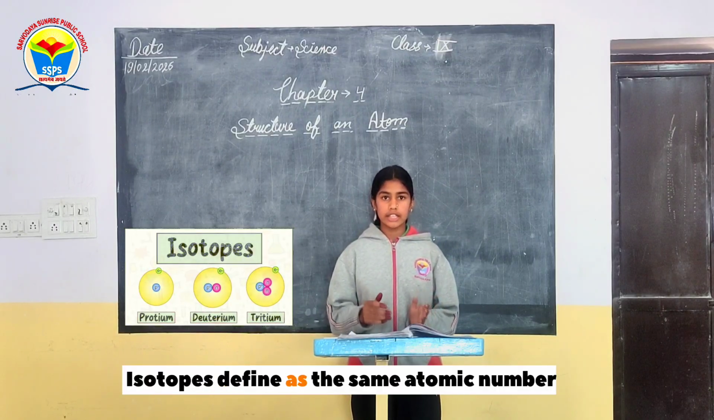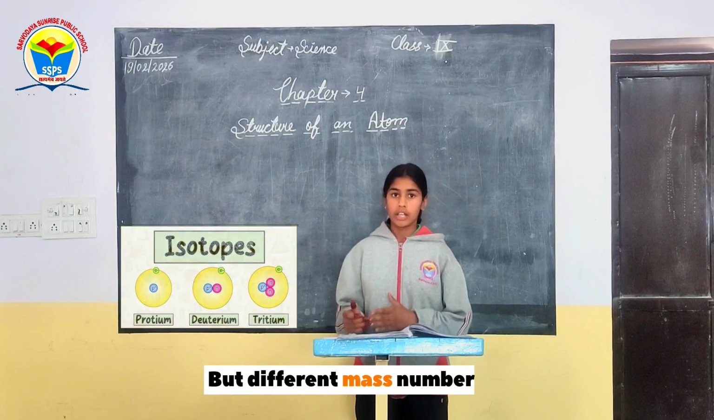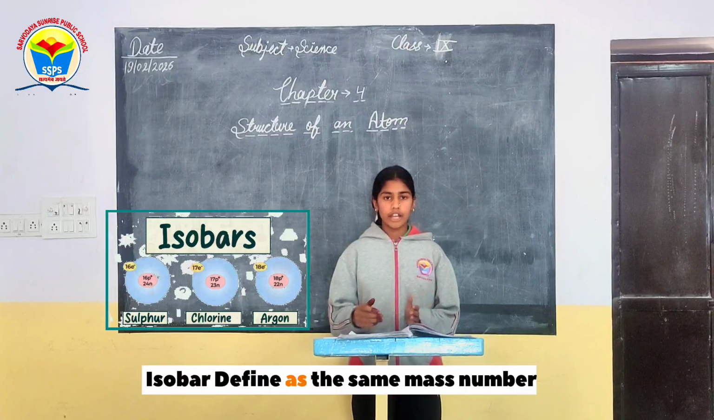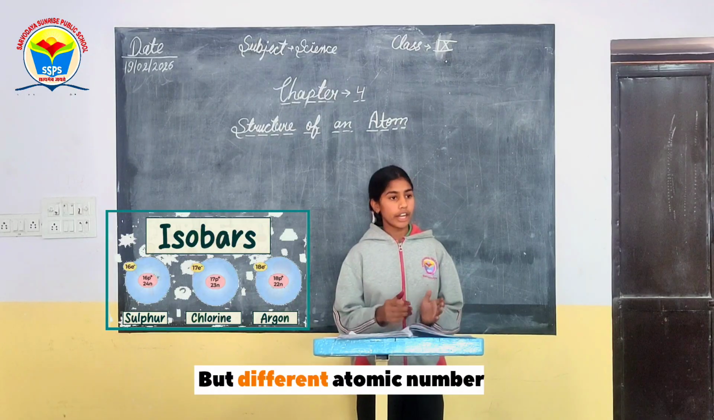Isotopes. Isotopes are defined as atoms with the same atomic number but different mass number. Isobars. Isobars are defined as atoms with the same mass number but different atomic number.